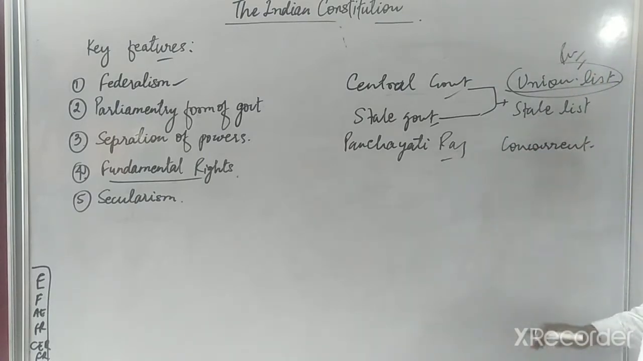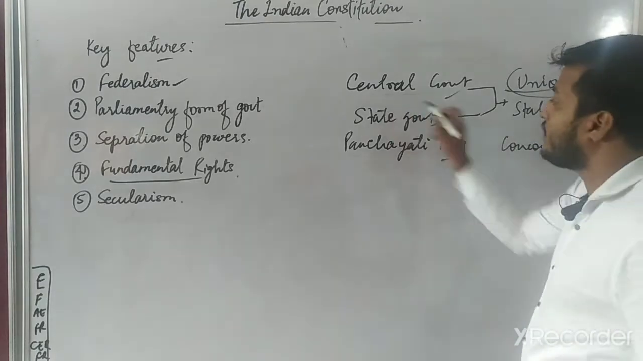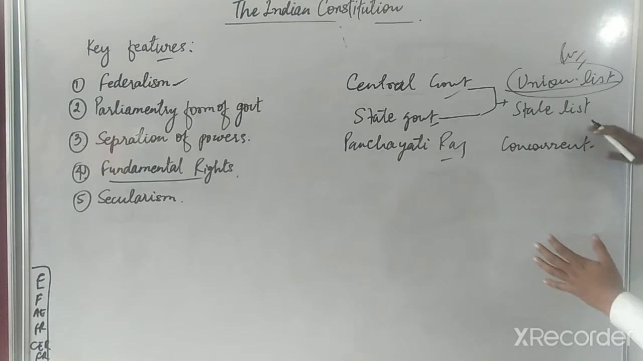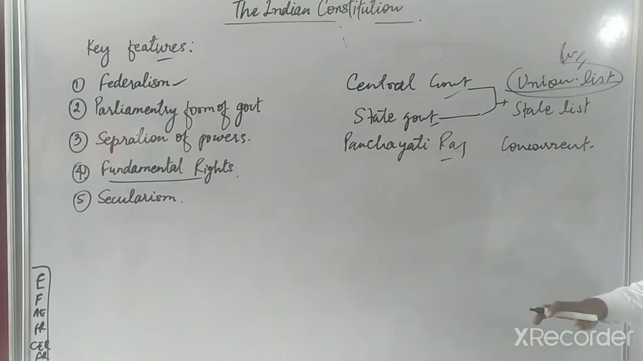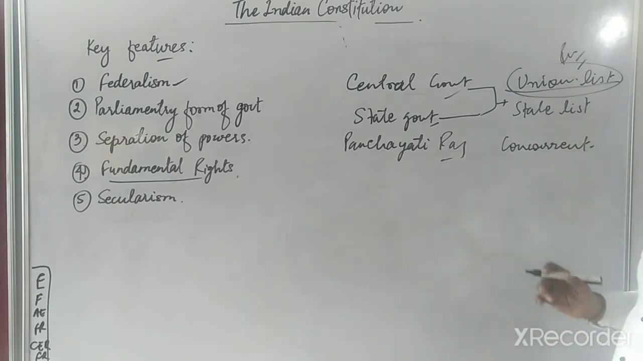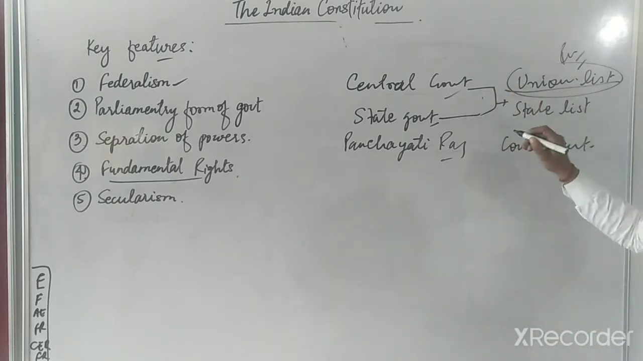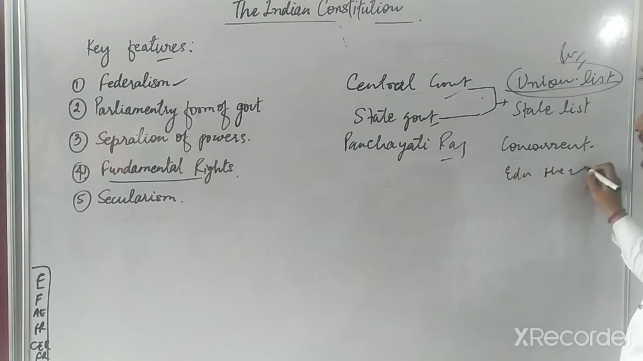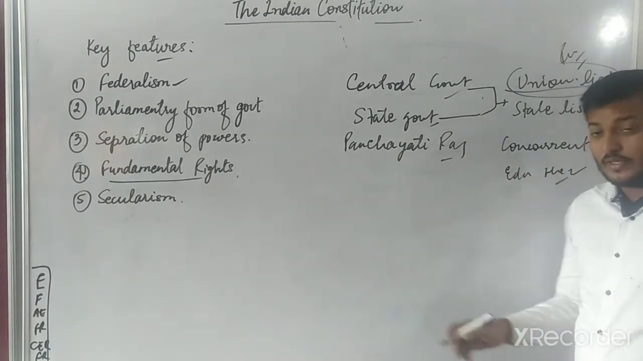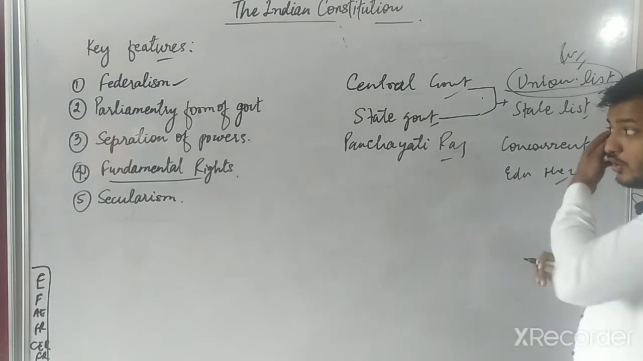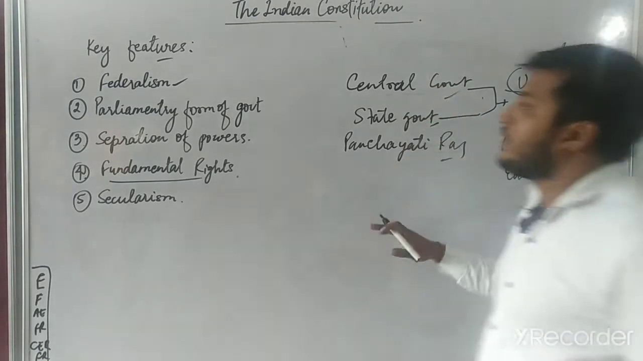State list is the list in which only state government will make the law, like land related law and police and others. Concurrent list are those lists on which both central government and state government will make the law, like education and health facilities, and some others also. There are approximately 90 subjects, 60 subjects and 40 subjects approximately, I am saying. So this was the federalism.